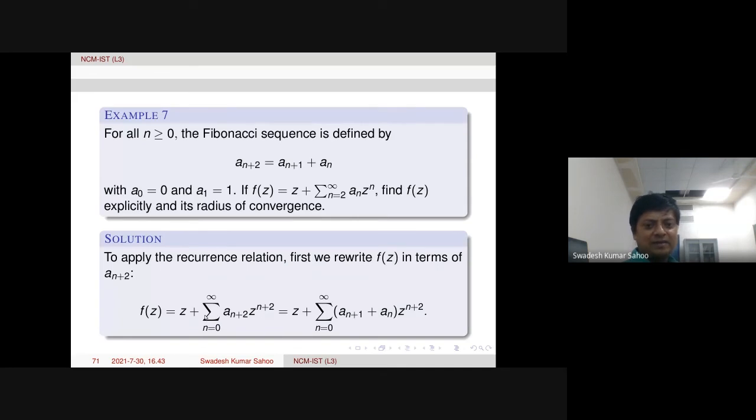So f of z is like this. We are rewriting a_n in terms of s. Therefore, n starts from 0 now. Earlier it was n from 2. So here, now we replace this recurrence relation here. z power n plus 2 is there. And now we have two factors here, a_{n+1}, then a_n.